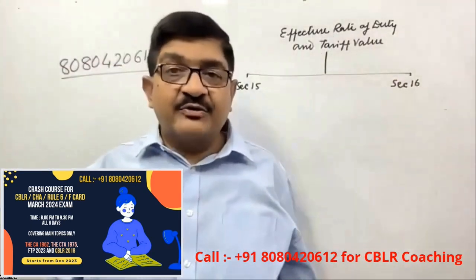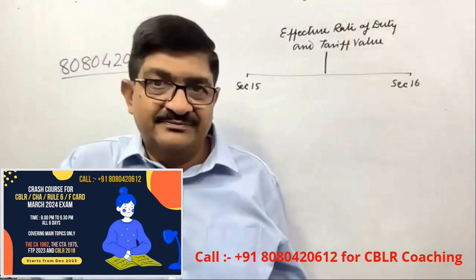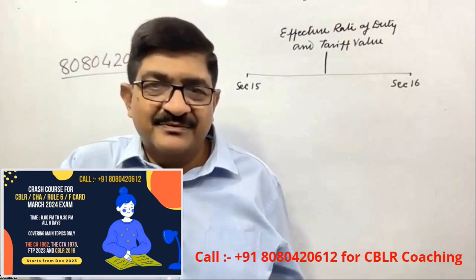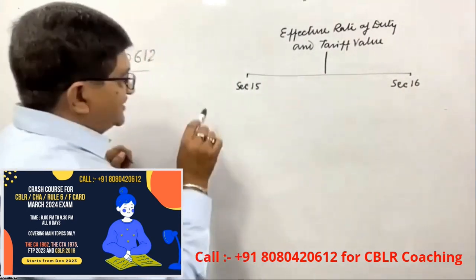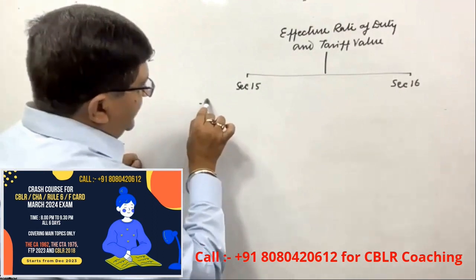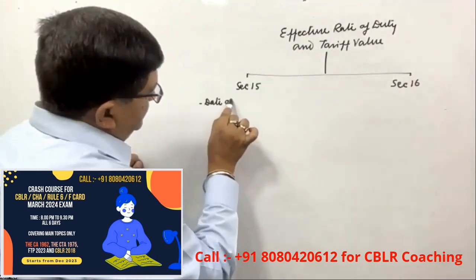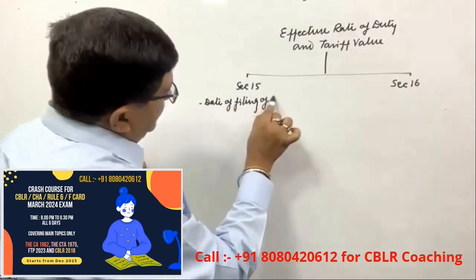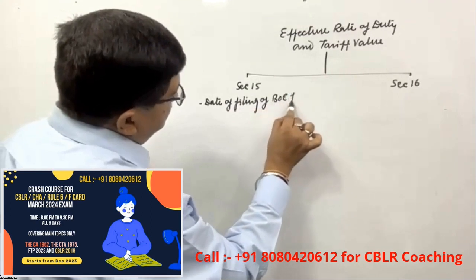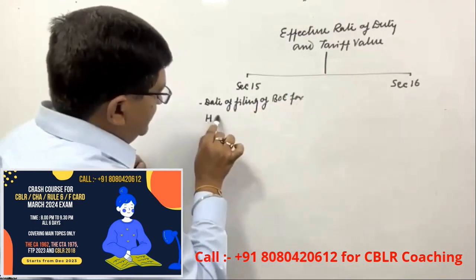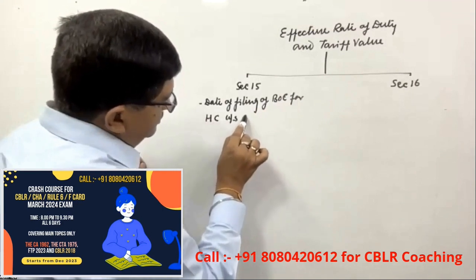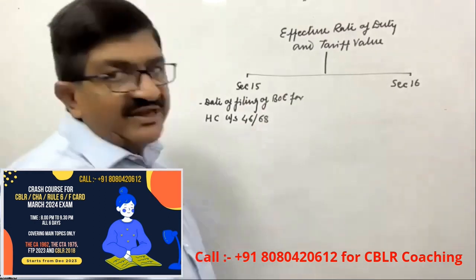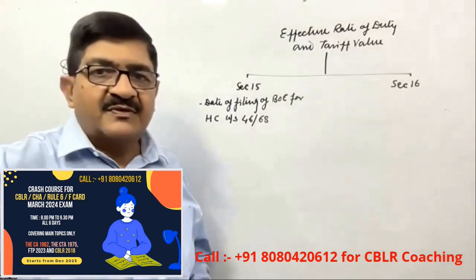So as per section 15, what is the effective date? Date of filing a bill of entry, date of entry inward or the arrival of conveyance. This is the date of filing of bill of entry for home consumption under section 46 or 68. Right?